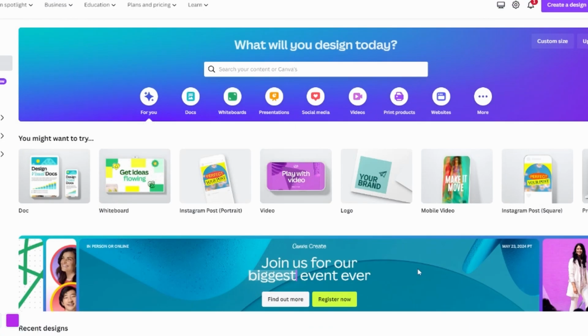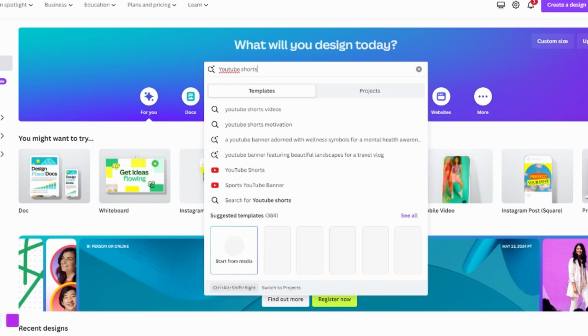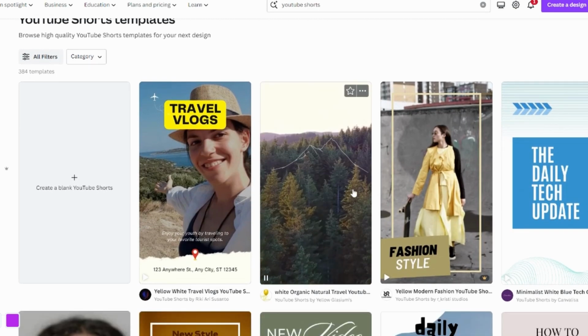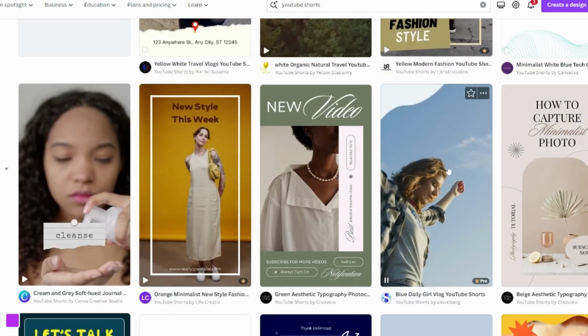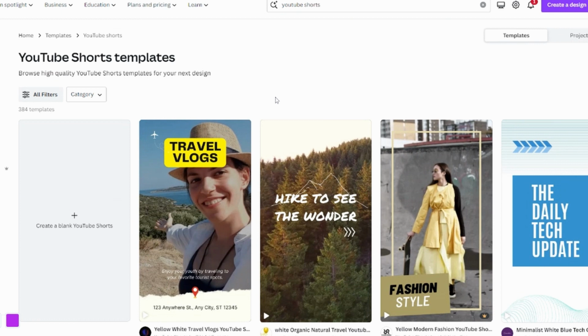Once you're all signed up and signed in, on this home screen, type in YouTube Shorts into the search field and then hit enter. Now here, you're going to see a list of YouTube short templates, perfectly formatted, that you could use if you wanted to. I already see a couple of potentials that can fit, but I'm going to start with a blank template.